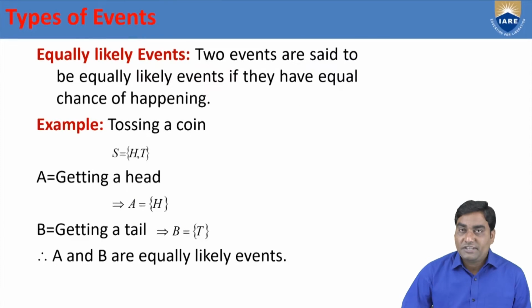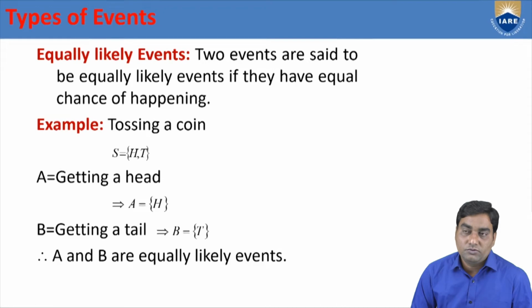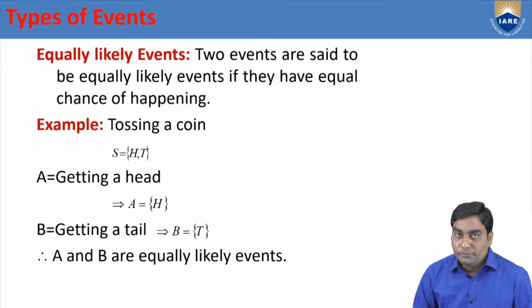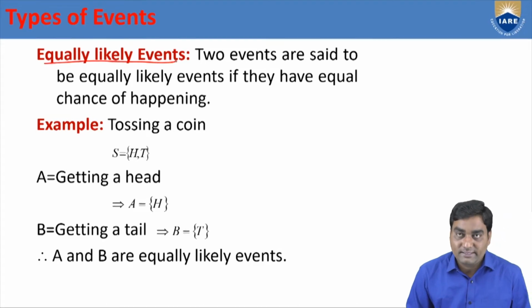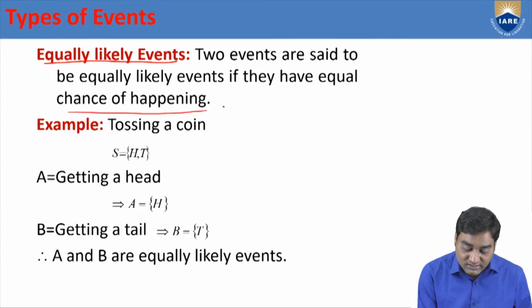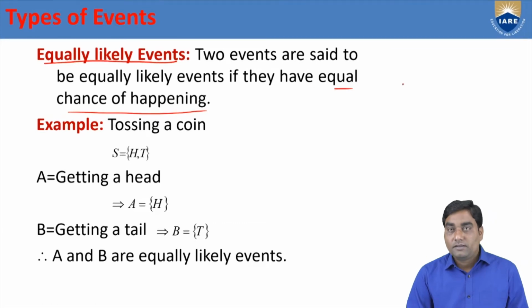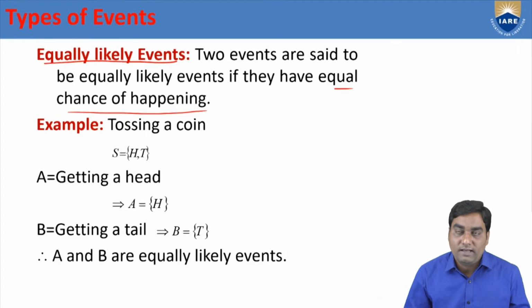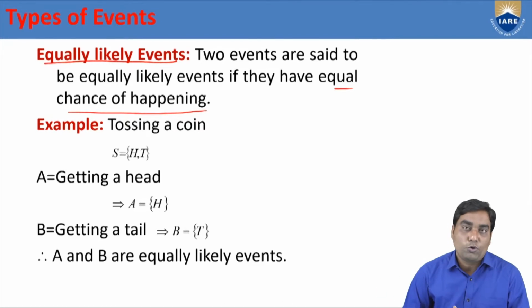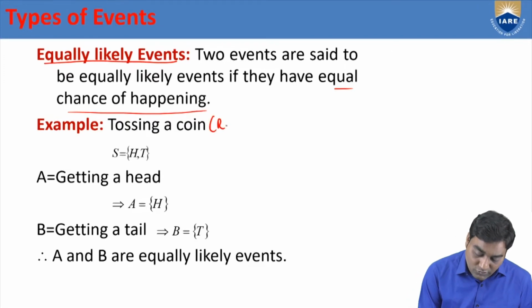So 3 types of events are to be defined. As of now, only 2 completed. One is exhaustive. Second one is mutually exclusive. Now third one, equally likely events. Any 2 events are said to be equally likely events if they have equal chance of happening. The chances of getting 2 events are equal. Then such type of events are known as equally likely events. Suppose tossing a coin.